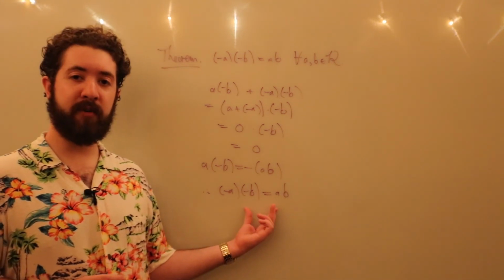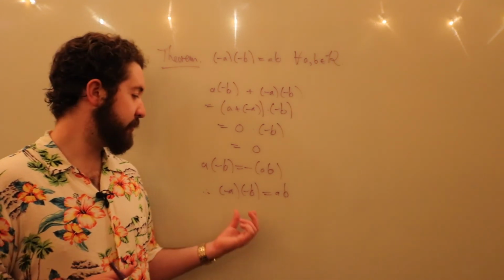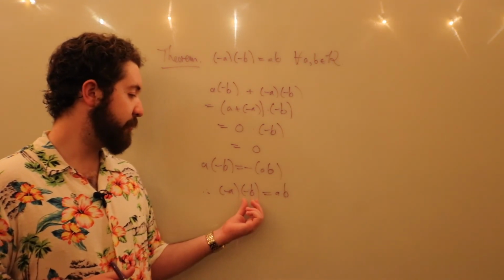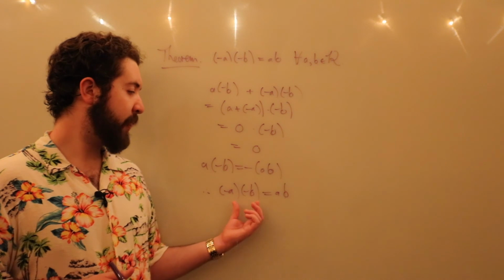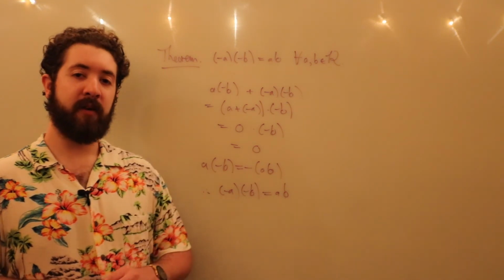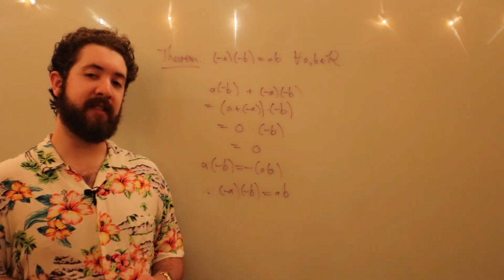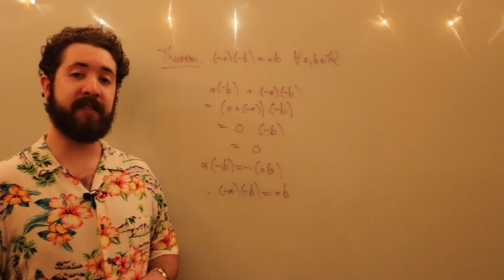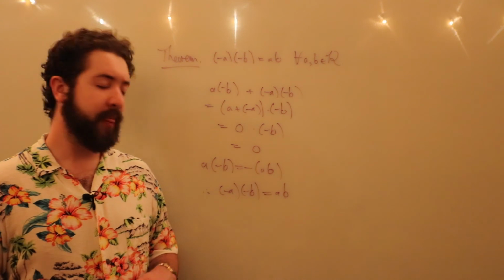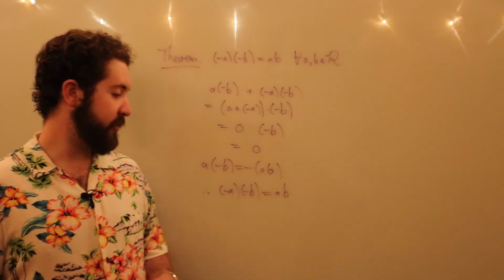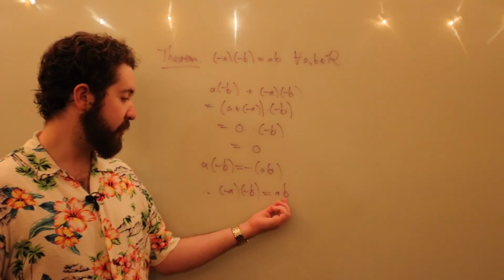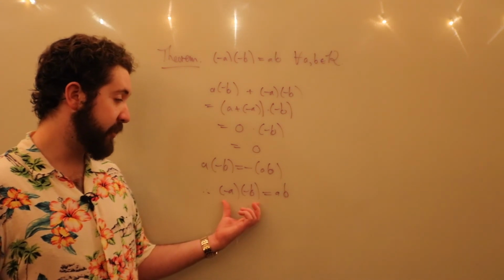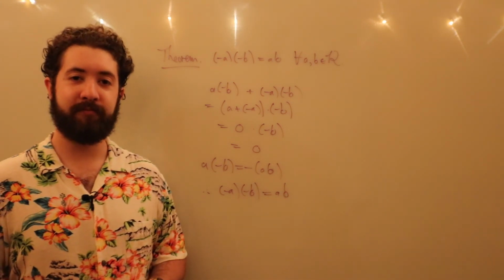How do we know this statement holds? What if there are other inverses? What if negative A times negative B has a different inverse? Maybe it has more than one inverse. Well, we learned in our group theory series that this is actually not possible. Inverses in a group, and we know that any ring is an additive abelian group. Inverses in a group are unique, so we know that this is the unique inverse of the negative of this, and thus they are equal.